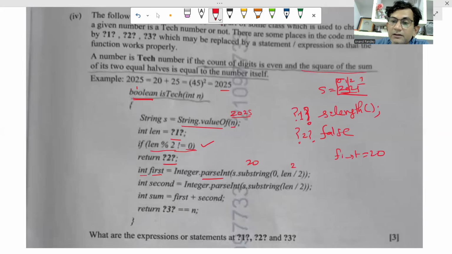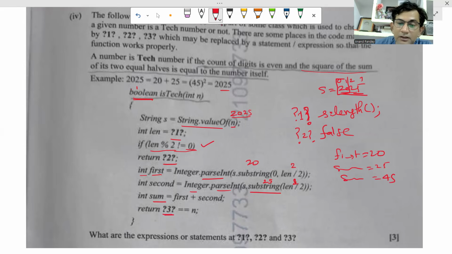Like that, here we'll get the len by 2. Len by 2 means, what is len? 4. From index 4 by 2, that is 2, means from index number 2 to last. Means 25 we will get here. And the parseInt function will convert this string into integer type. Second will be 25. Okay, so we got first and second, and sum is what? First plus second, sum is 45.